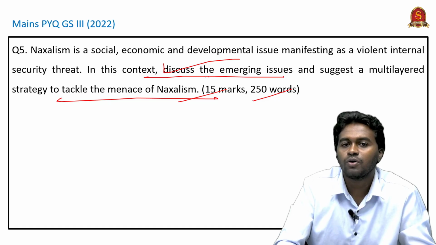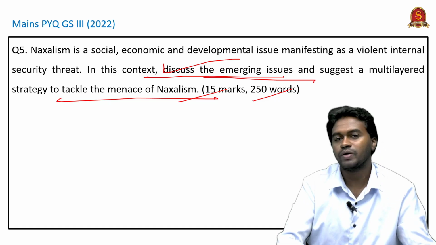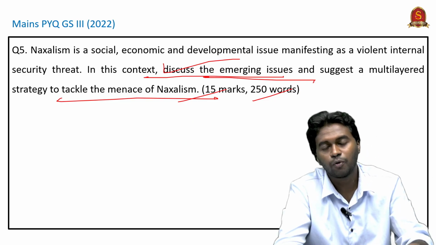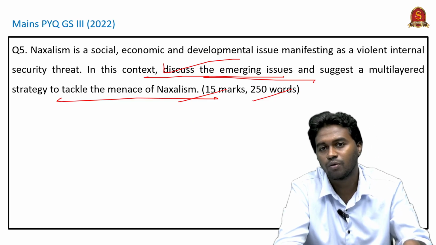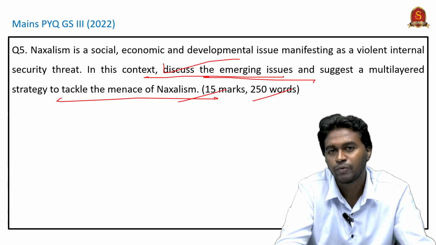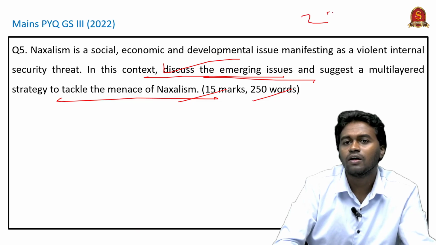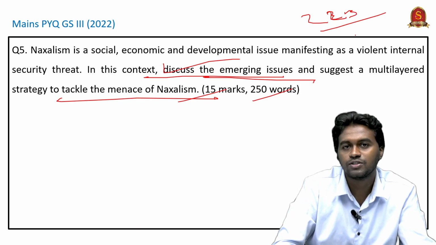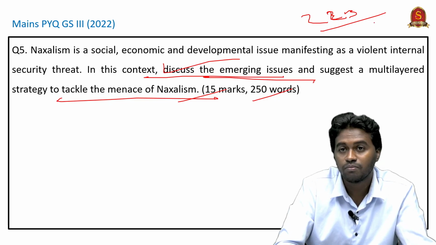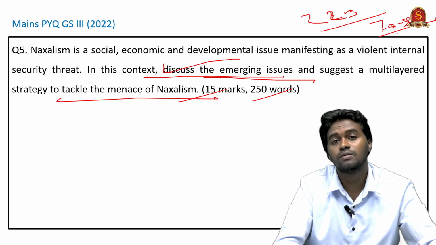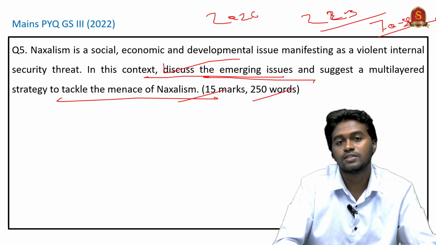The first part, you have to address the emerging issues. According to the report from the MHA, the Ministry of Home Affairs, there is a decline of Naxalism in India. In 2010, nearly 223 districts in India were affected by Naxalism, but now it is only 70 to 80. And now the government is planning to end Naxalism entirely by 2026.